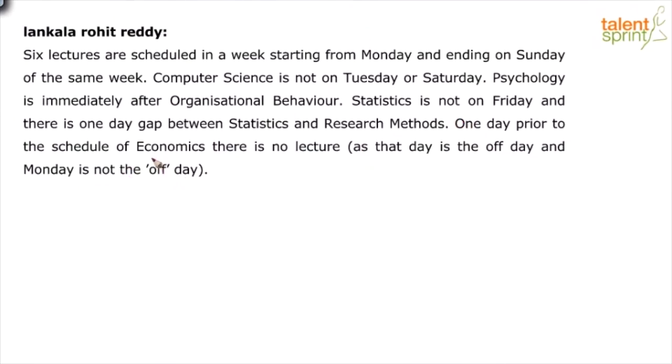You're getting it? So if you see, there are 6 lectures which are to be scheduled in a week starting from Monday and ending on Sunday of the same week. So clearly we have 7 days, Monday to Sunday, but there are only 6 lectures. So it is obvious that one of these days is going to be a holiday or an off day, which becomes very clear towards the last statement here. So we have 7 days, Monday, Tuesday, Wednesday, Thursday, Friday, Saturday, and Sunday, and we need to arrange these 6 lectures here.